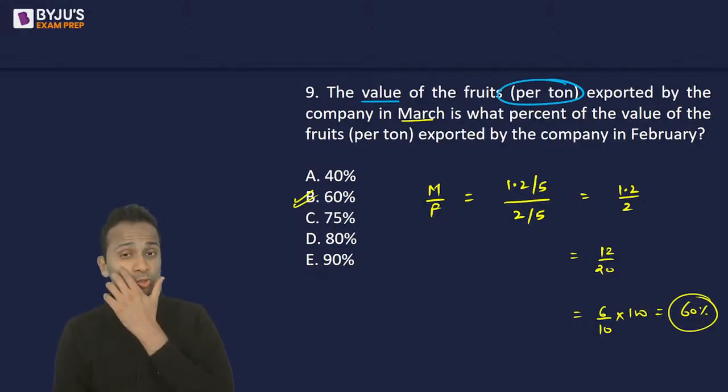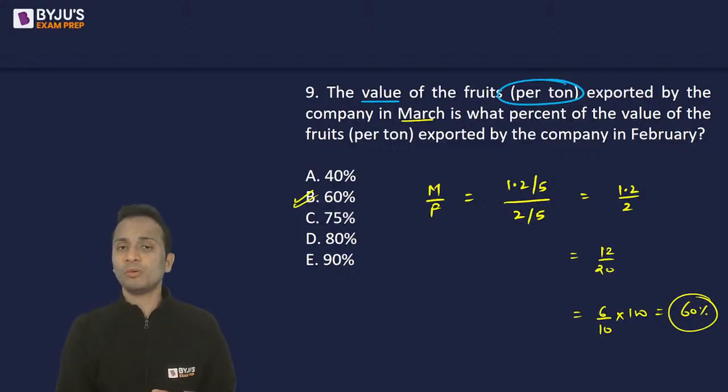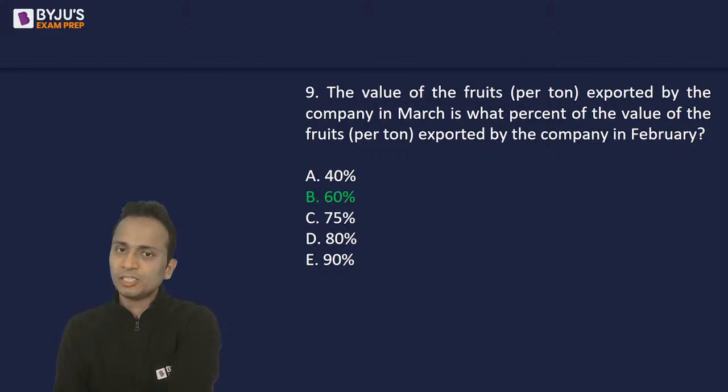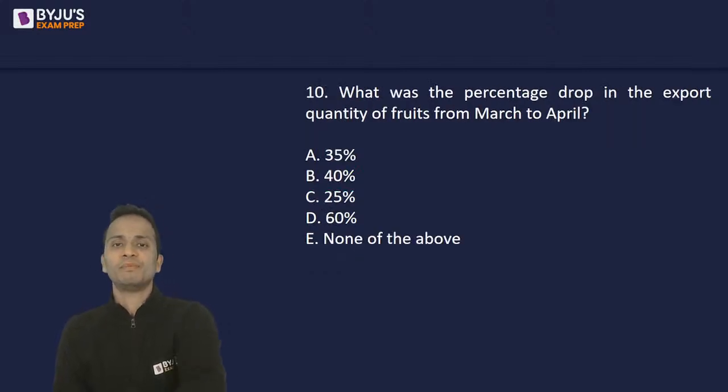Yes, Sonu, you can just answer these questions by observation, but whenever calculation is required, you will have to do the calculations, right? So question number 9, option B is correct, that is 60%. Let's have a look at question number 10.